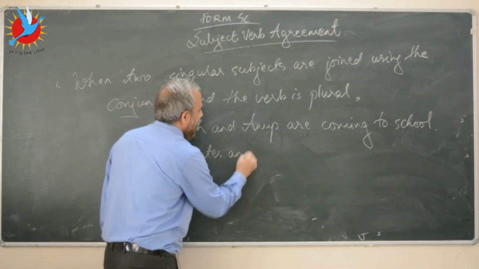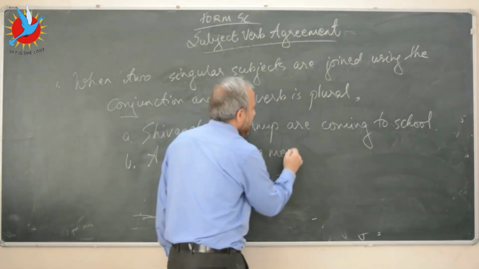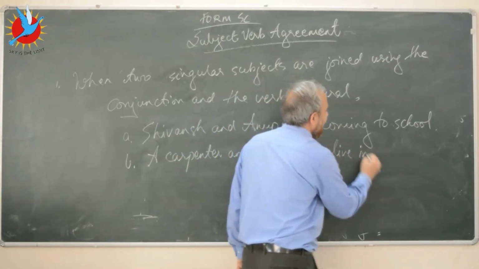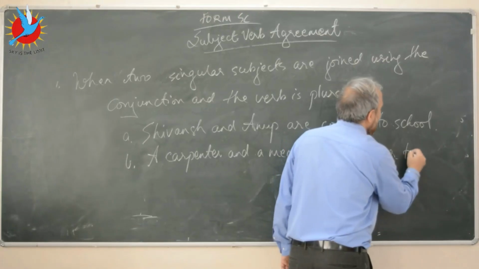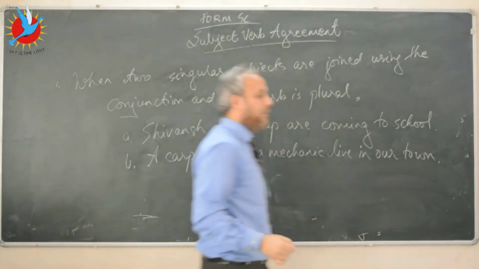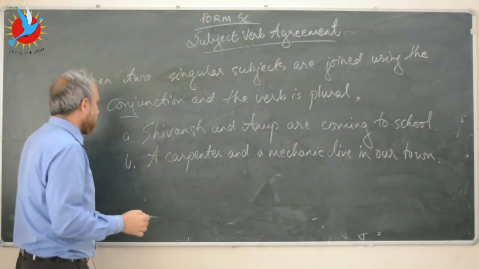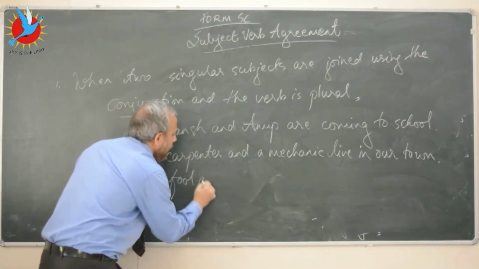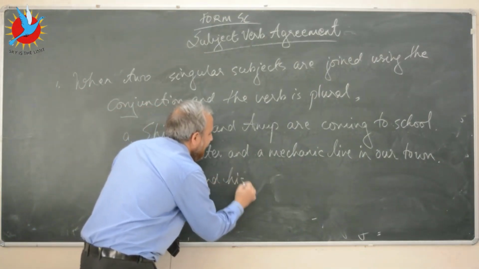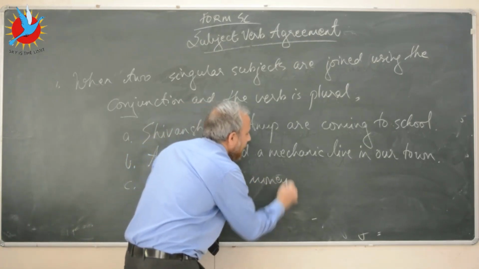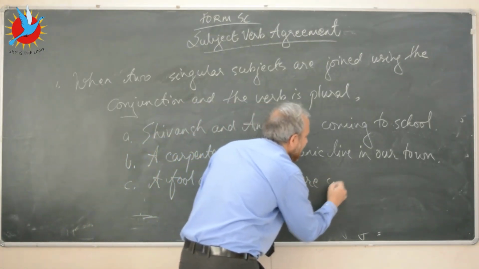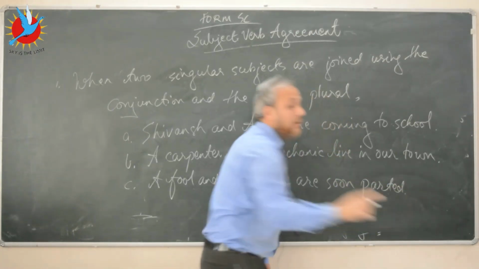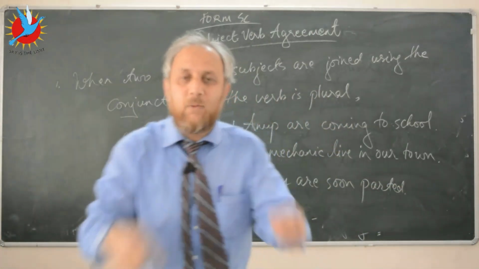Example number 2 would be, let's say, a carpenter and a mechanic live in our town. Okay, and let's say a fool and his money are soon parted.